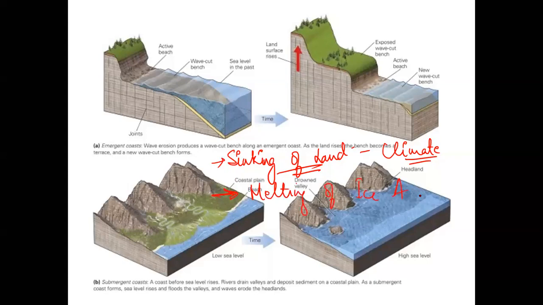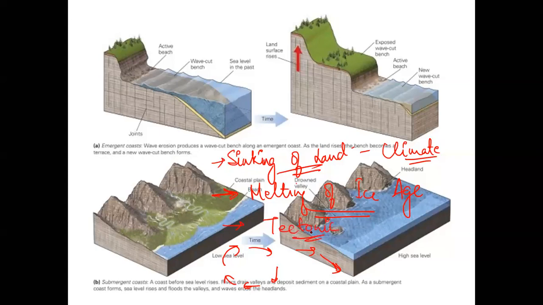As you know, your earth undergoes a cycle of ice ages, right? I hope as a kid you have all seen those movies based on ice age. So there is an ice age and then there is melting of ice age when the new life again starts. So whenever there is the melting of the ice age, then also I have my zone of submergence. Third is of course the tectonic activities.